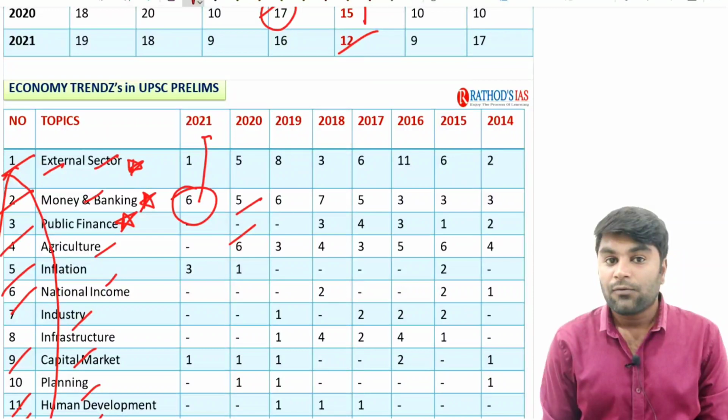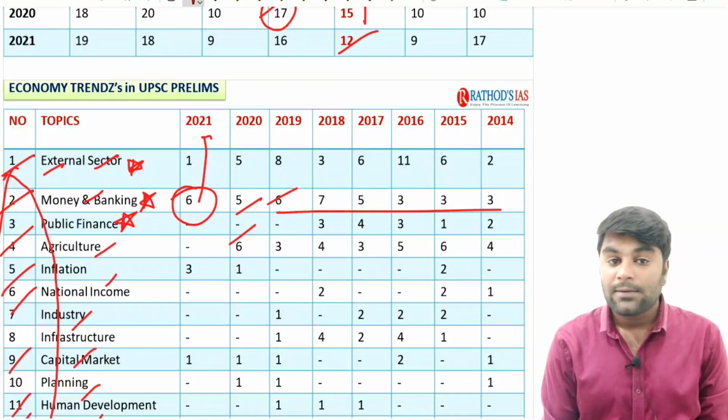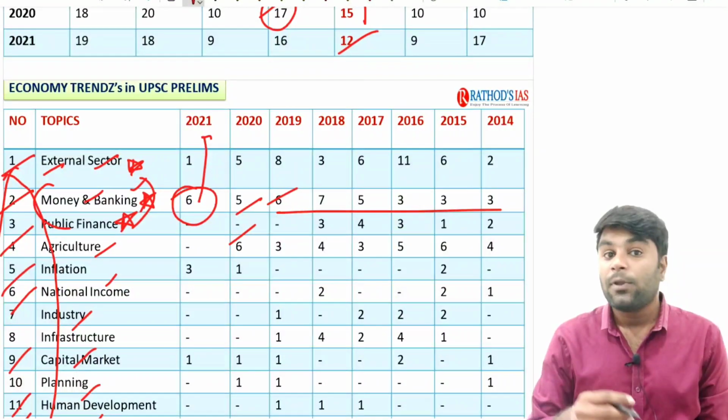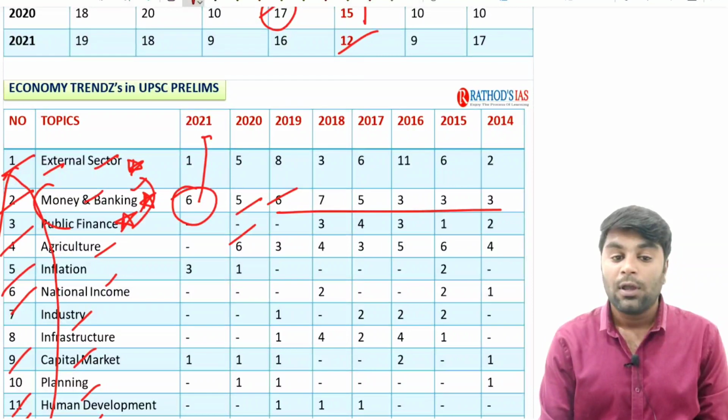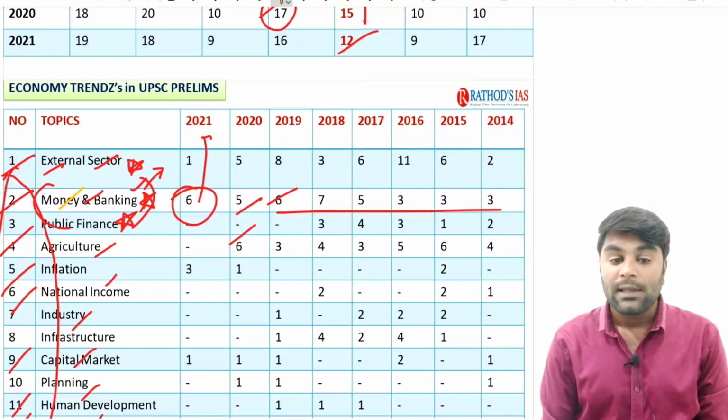In 2020 and the previous years as well, the average number of questions asked from the topic of money and banking is higher. That is why, when we are studying our topics as part of our preparation, we are going to give great emphasis to such topics, because time is very precious in our preparation.